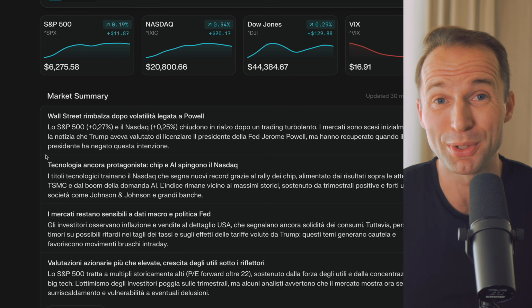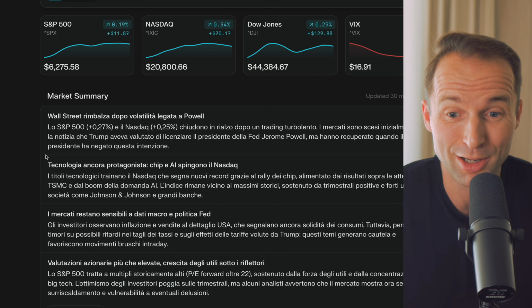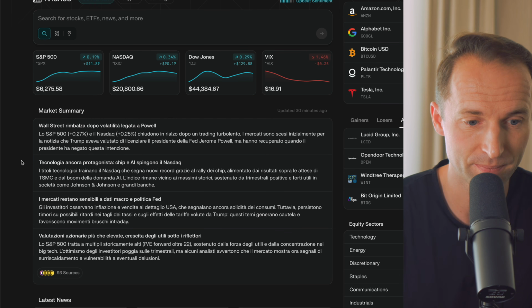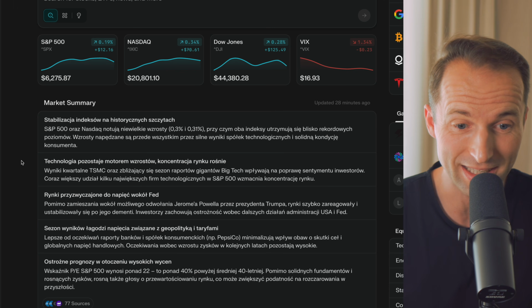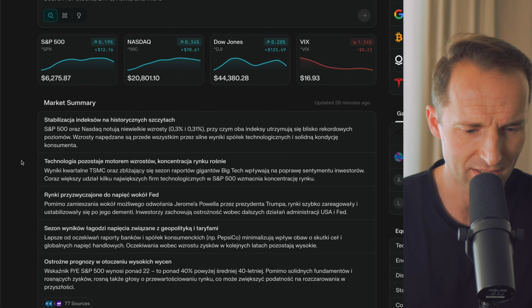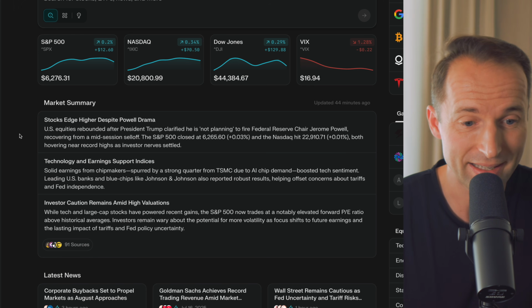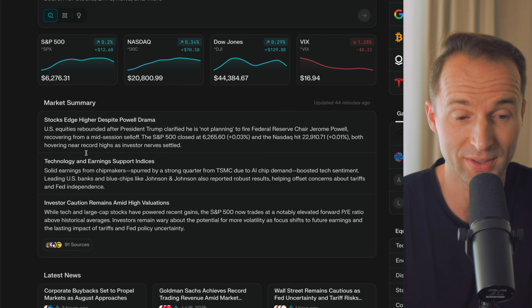And again, that's the beauty of using an AI tool. It really pulls it in from all different sources, right? And gives you a snapshot of how things are doing. Now, I'm not sure why it gives it to me right now. It seems to be in Polish. Very interesting. Let me refresh that. Okay, now we're back to English, so that's good. And yeah, you basically get a quick overview of what's happening.